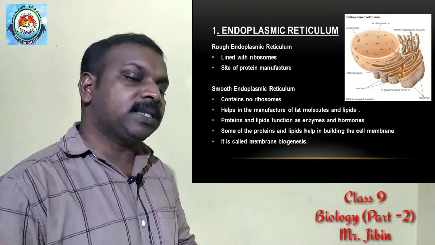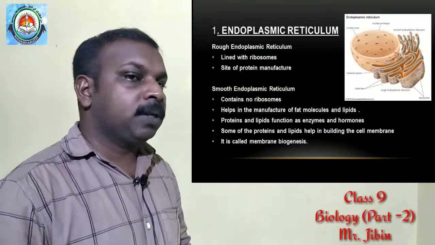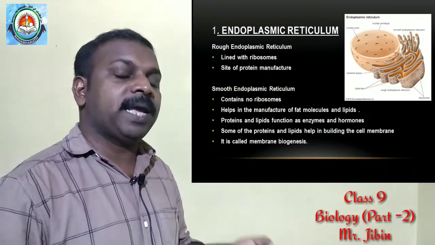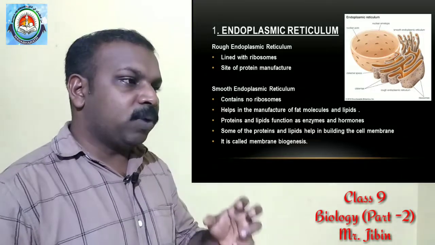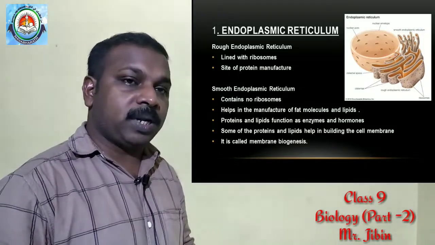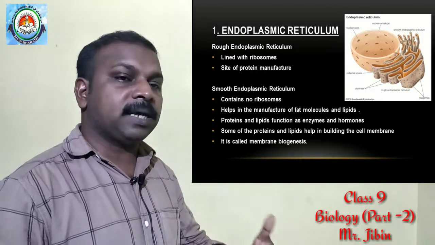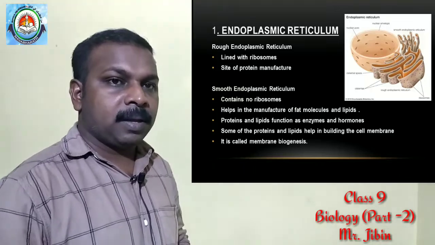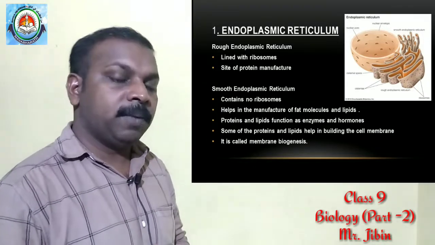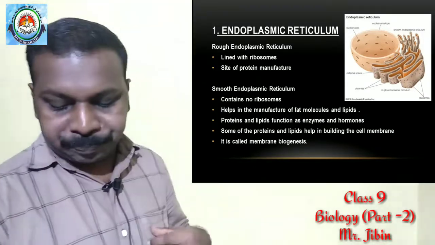Different components of the cell require these proteins for performing many activities. So when ribosomes produce proteins, these proteins are transported to different areas in the cell and utilized for many functions.